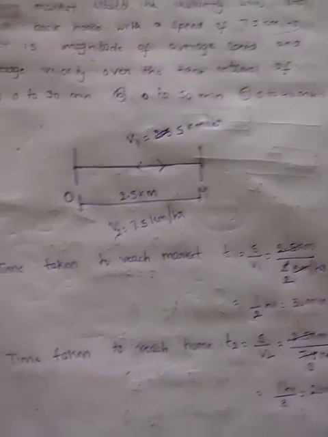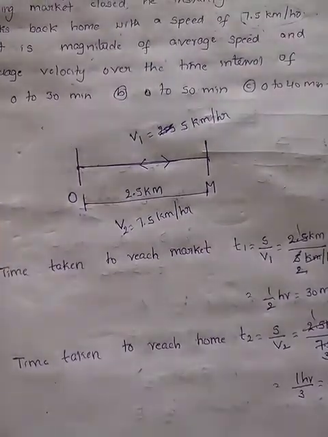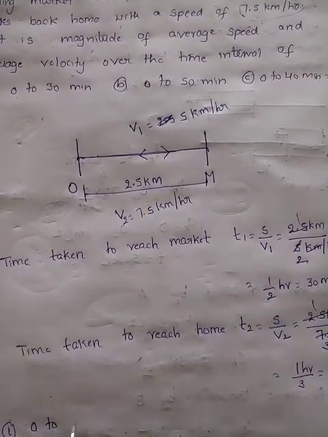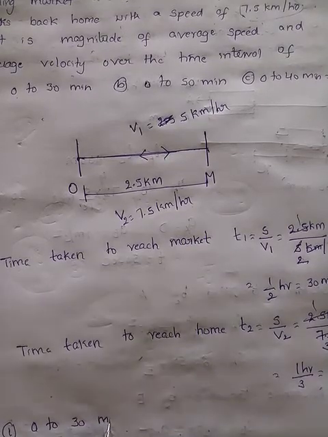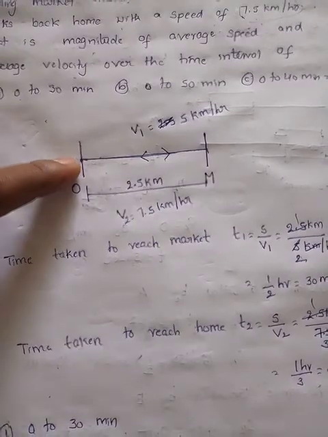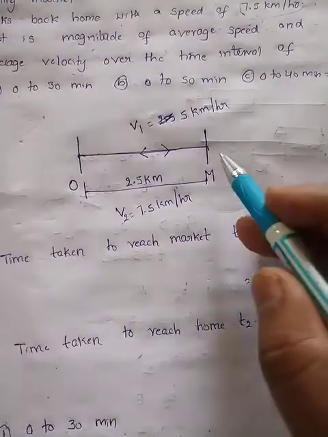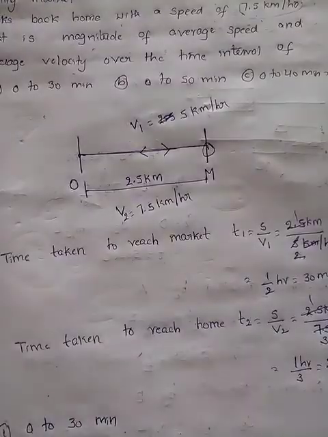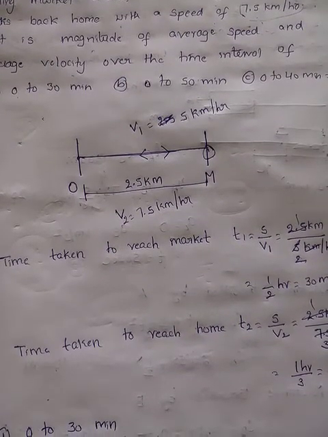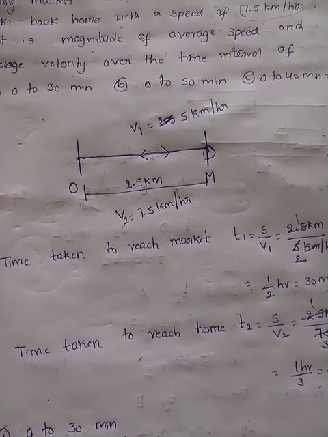Okay? So first question what? 30 minutes. So in a time interval 0 to 30 minutes. So after half an hour from your journey, when you started from home, where are you after half an hour? You are at market. So when you are at market, what is your average speed and what is your average velocity? The question. Okay?